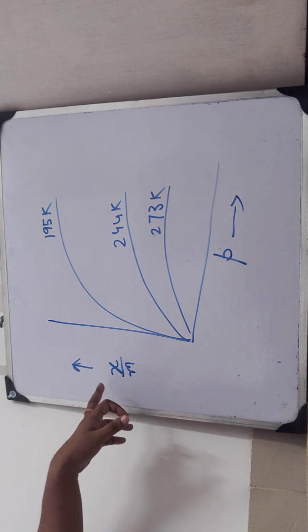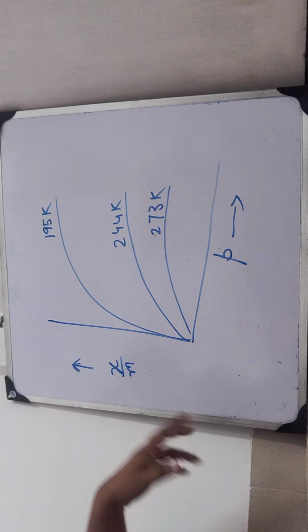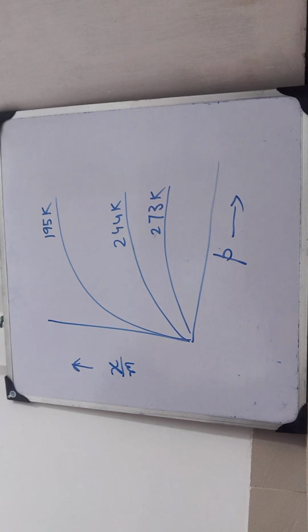The ratio of x and m will decrease with increasing temperature. Okay, with increasing temperature. This is the relationship between x by m and k, and x by m and p.